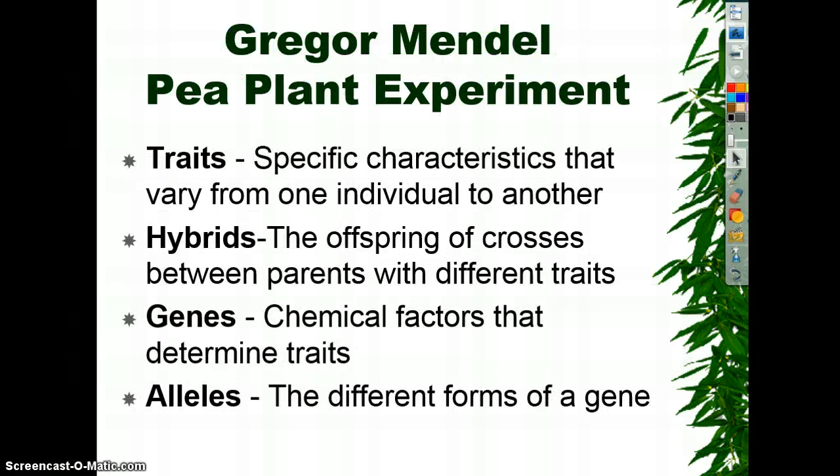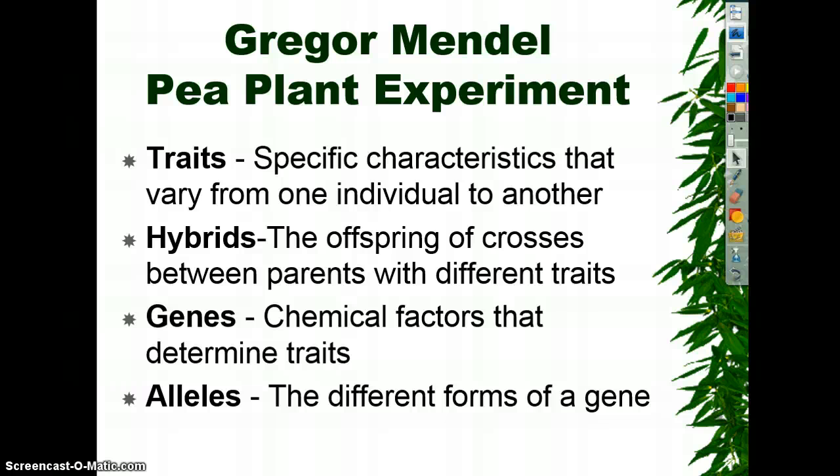Here are some more vocabulary words. A few of these we've talked about already. A trait is a specific characteristic. A hybrid is an offspring that is a little bit genetically different than its parents. Genes are chemical factors that determine traits. They're made from your DNA. And then allele, different forms of a gene. The tall form, short form, the round form, the wrinkled form.